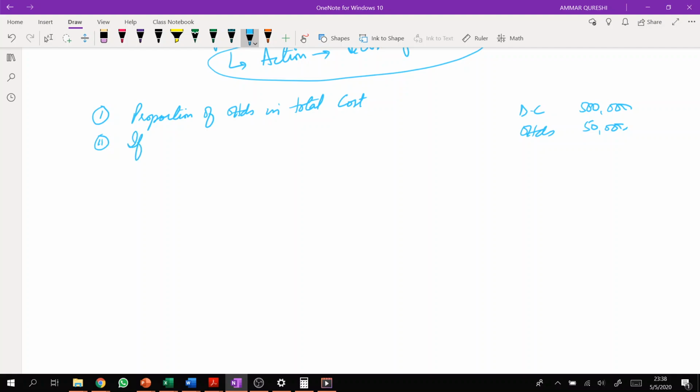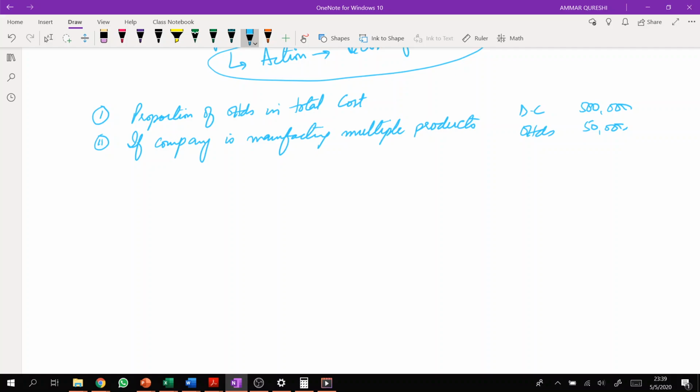if a company is manufacturing multiple products, then the company should use ABC. The more variety of products, the more chances are that the company should use activity-based costing, because that's going to be beneficial for the company.